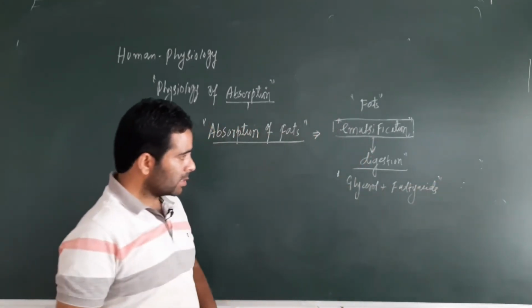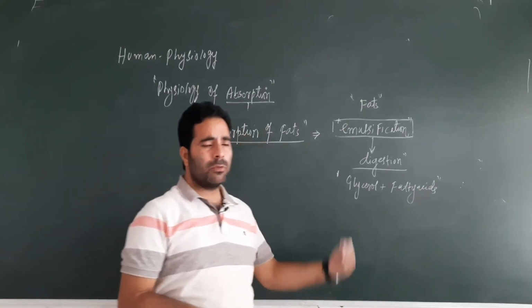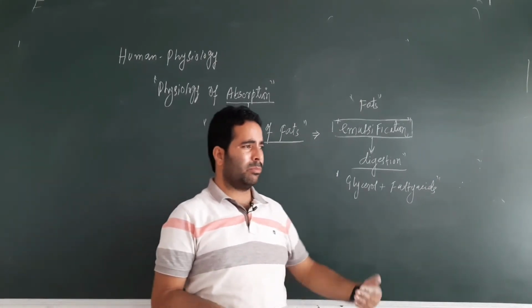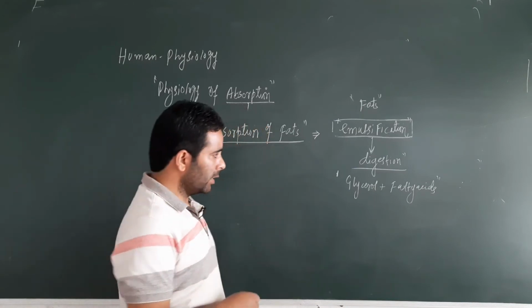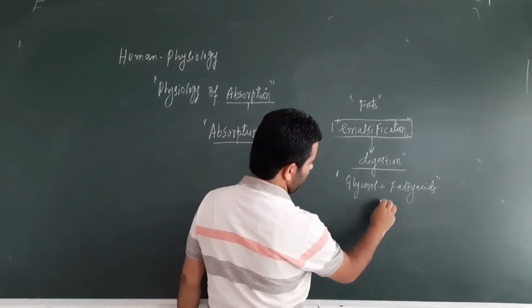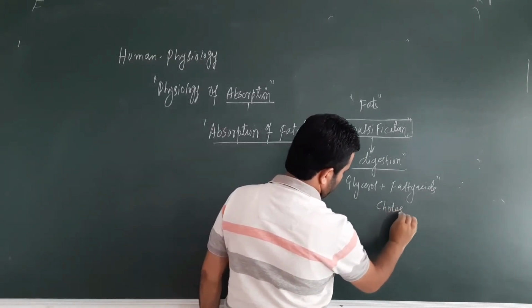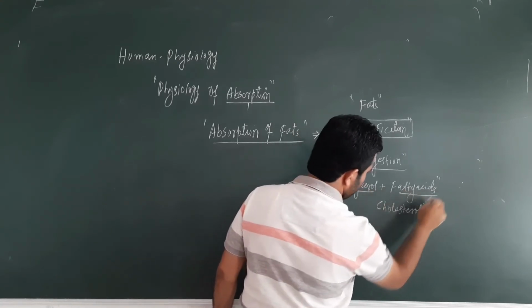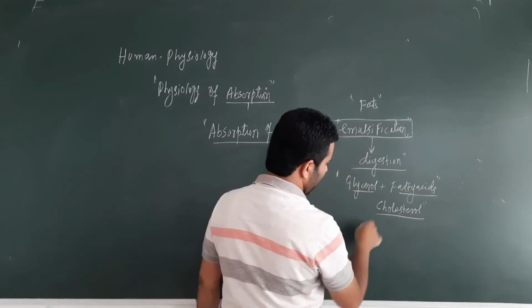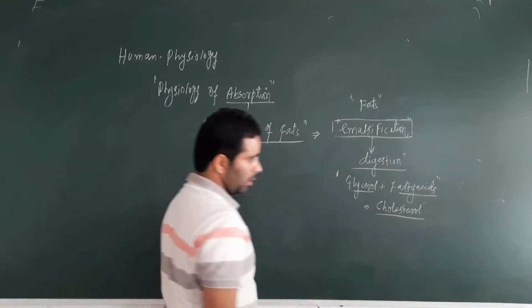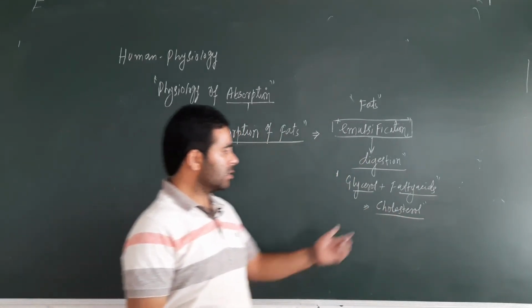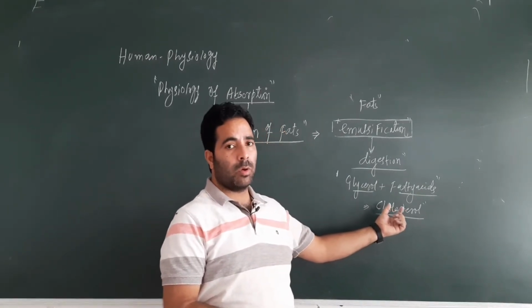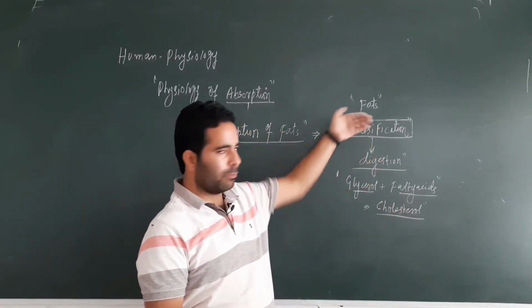right. But besides the glycerol and the fatty acids, many animal foods contain one more component that is known as cholesterol. So here, along with the glycerol and the fatty acids, another component of the lipid is cholesterol, right. So these things now are present in the lumen of the small intestine after the digestion of the fats.